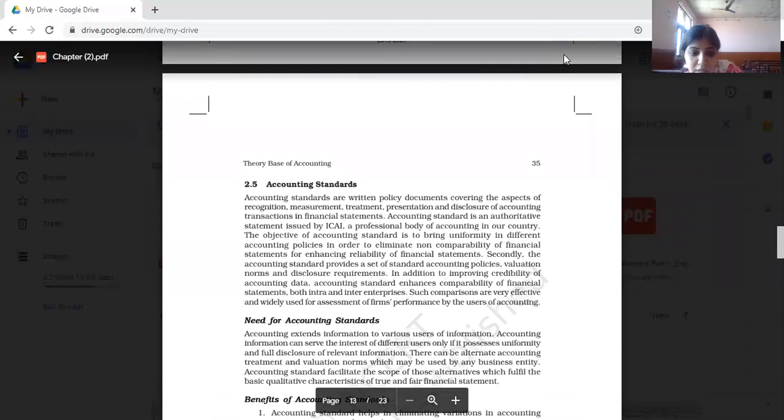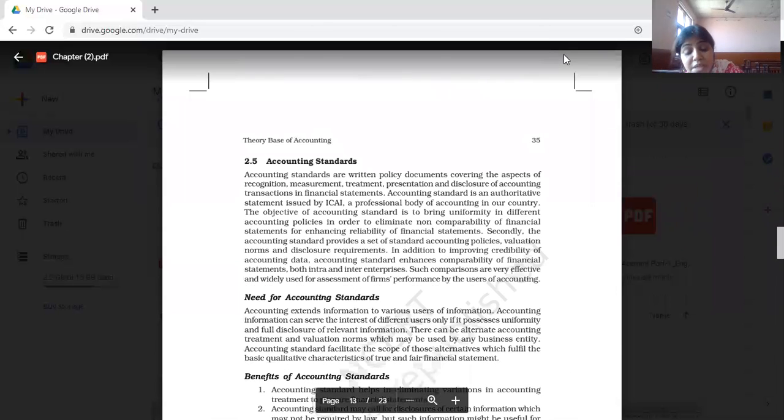Accounting standards. There are certain standards that have to be maintained. Accounting standards are written policy documents covering the aspects of recognition, measurement, treatment, presentation, and disclosure of accounting transactions in financial statements. Accounting standards are authoritative statements issued by ICAI, the professional body of accounting in our country.